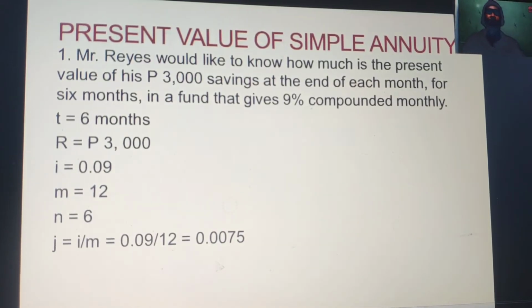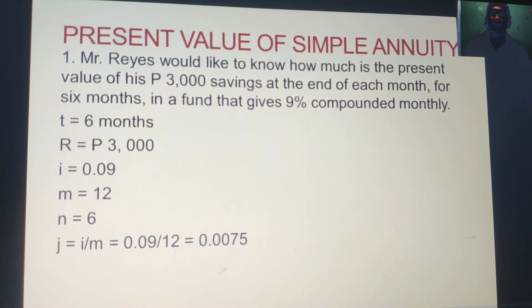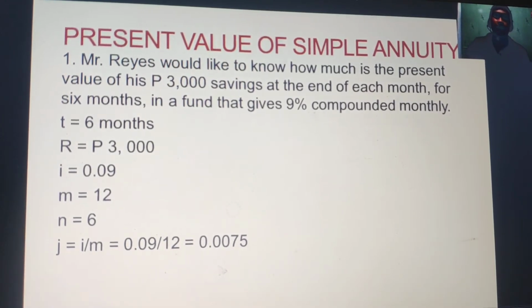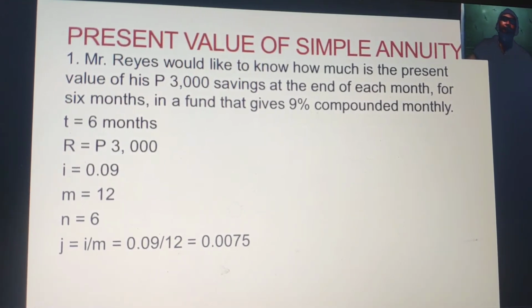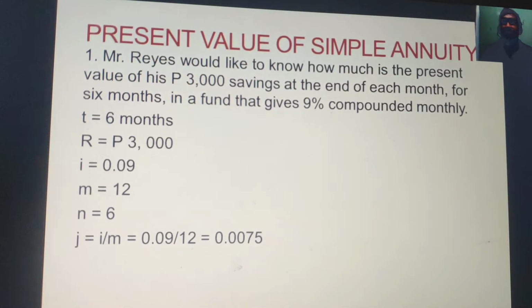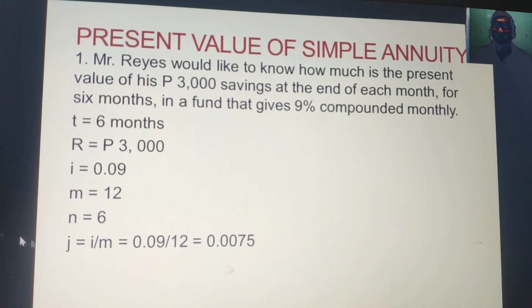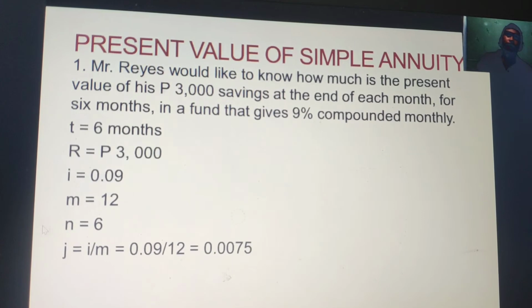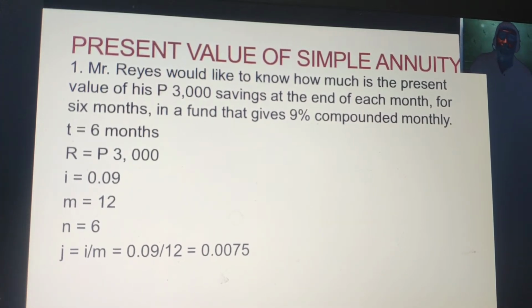So for example, Mr. Reyes, this is like our previous example number 1 on the future value, but this time for the present value. Mr. Reyes would like to know how much is the present value of his 3,000 peso savings at the end of each month for the next 6 months, in a fund that gives 9% compounded monthly.